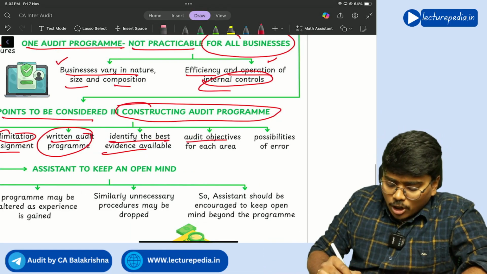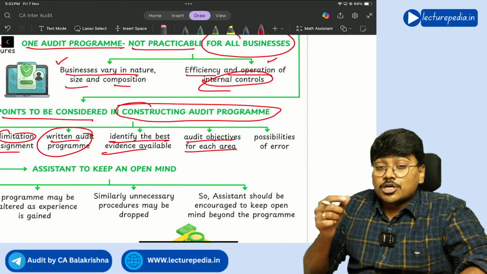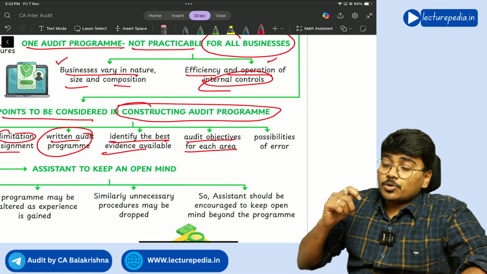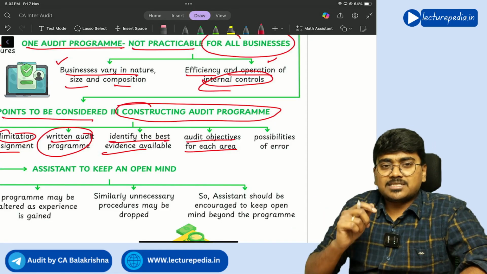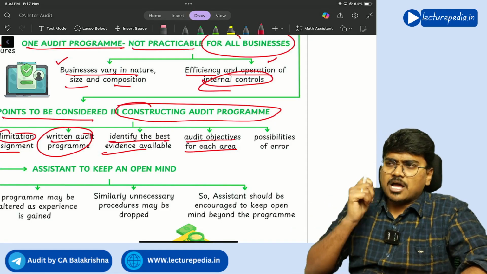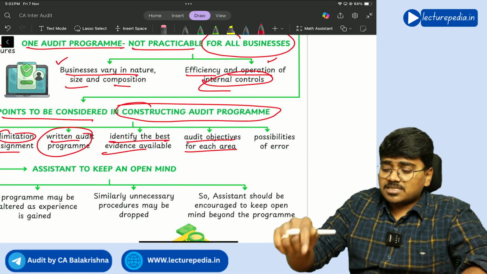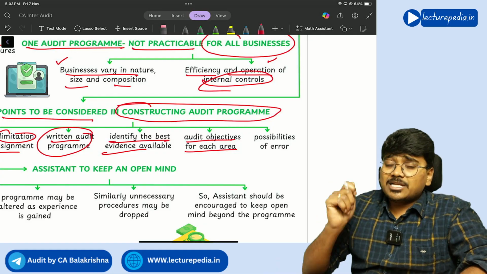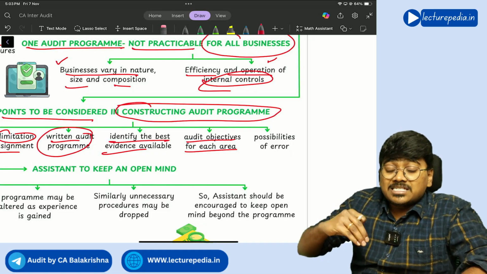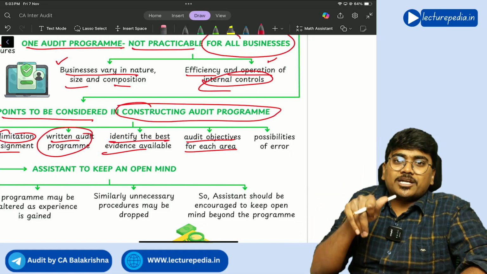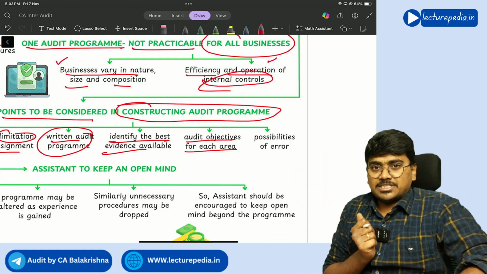Next, audit objective for each area. While developing the audit program for each area, you need to consider what the objective is behind auditing that particular item. Let's say you are preparing an audit program for a fixed asset. What is the objective behind auditing fixed assets? You want to know whether the fixed asset is actually present. You want to know whether depreciation has been properly calculated on the fixed asset, right? So, to achieve these objectives, you have to design the audit procedure. Understanding like this for each area, you should know the audit objectives.